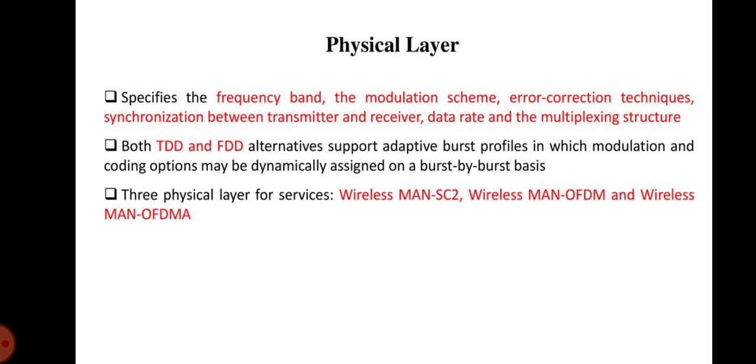For the bands in the 10 to 66 GHz range, 802.16 defines one air interface called wireless MAN SC. The physical design for 2 to 11 GHz is more complex because of the interference. The three interfaces for the 2 to 11 GHz are wireless MAN SCa, which uses single carrier modulation, wireless MAN OFDM, which uses 256 carrier OFDM, and wireless MAN OFDMA, which uses a 2048 carrier OFDM scheme.